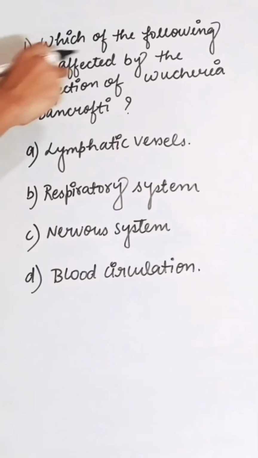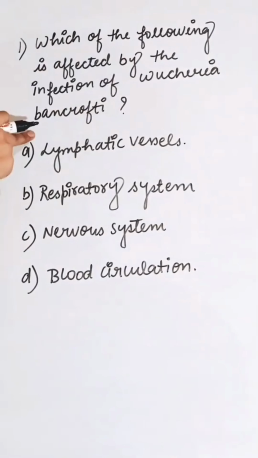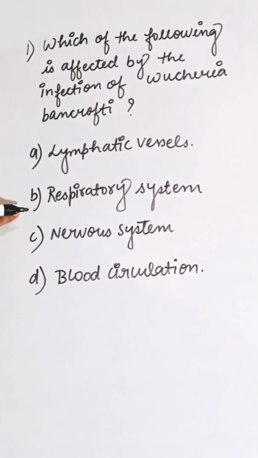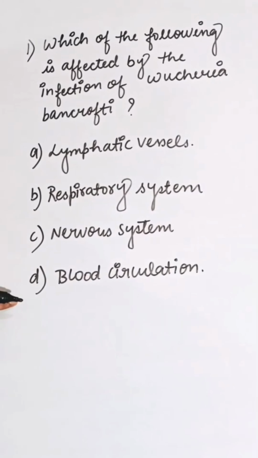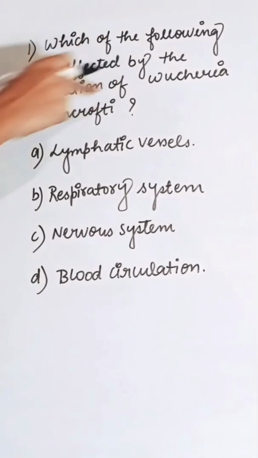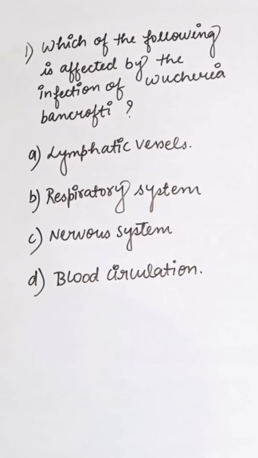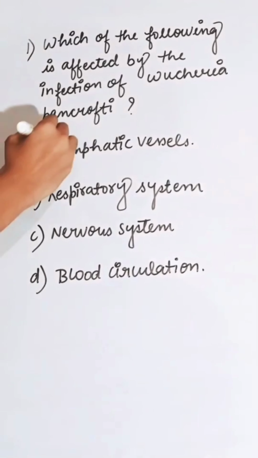Which of the following is affected by the infection of Wuchereria bancrofti? First option lymphatic vessel, second respiratory system, third nervous system, and fourth is blood circulation. In Wuchereria bancrofti, lymphatic vessel of the lower limb will be affected. So correct answer is A.